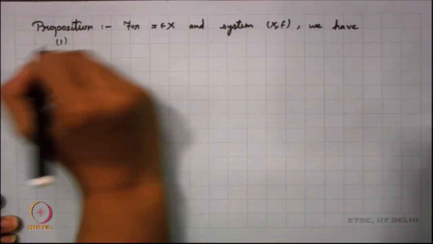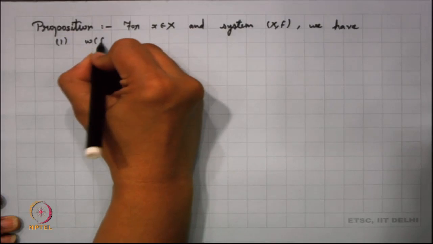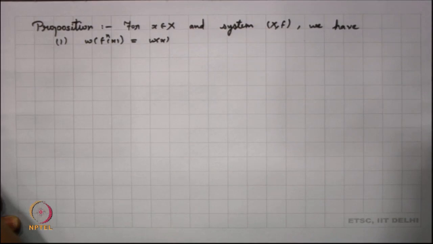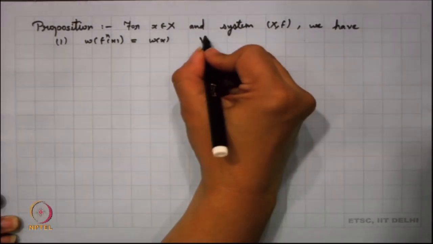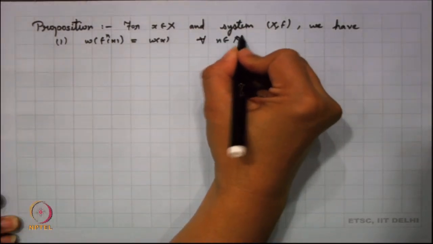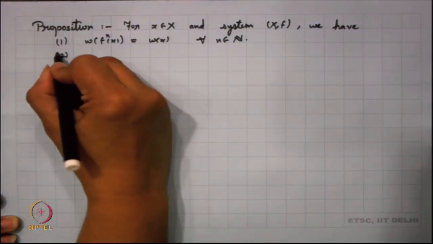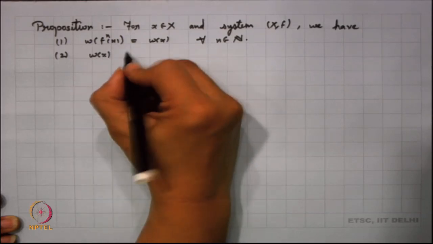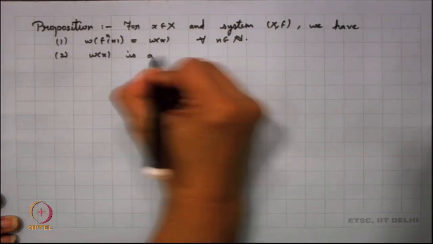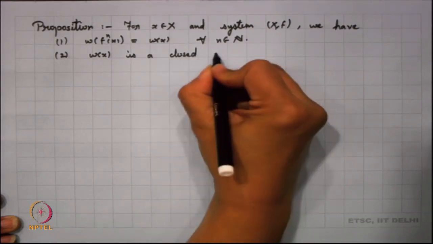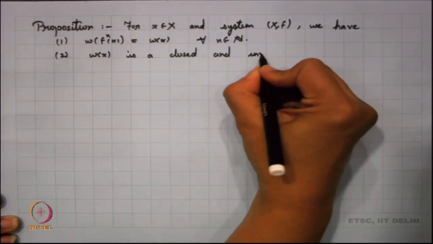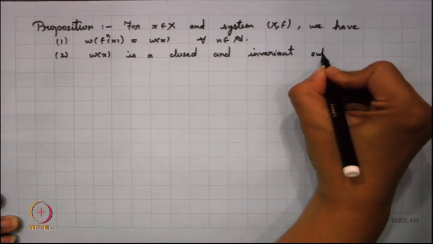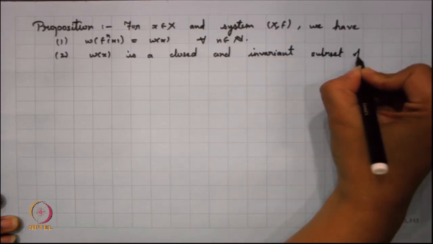The first thing we have is that if I take the limit set of any point in the orbit of x, it is same as the limit set of x, and this is true for every n in N. The second point we have is that the limit set of x is a closed and invariant subset of X.